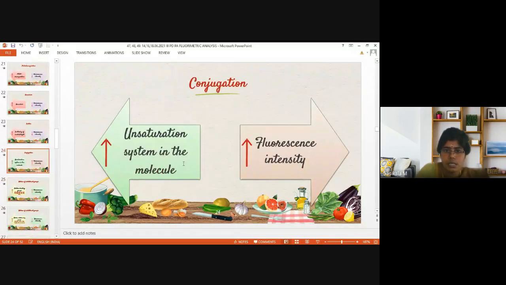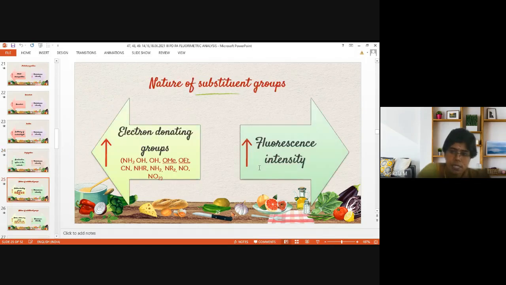Conjugation represents the unsaturated system. If there is more aromaticity or more rings, if an aromatic ring is present in the molecule, then definitely fluorescence intensity will be increased. So if a molecule has more than one conjugated system, then it will be able to give fluorescence. If only one conjugated system or one unsaturated system is present in the molecule, it can only absorb the radiation, so that can be analyzed by absorption spectroscopy. To emit radiation, the molecule requires more conjugated systems. That means increased conjugation will increase the fluorescence intensity, and it will convert a non-fluorescent molecule to a fluorescent molecule.